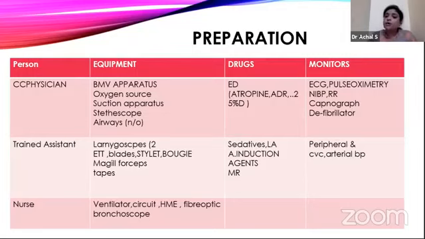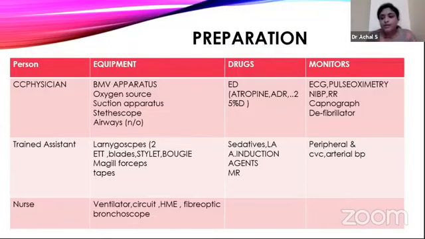Next, the drugs required are all emergency drugs: atropine, adrenaline, magnesium sulfate, calcium gluconate, soda bicarb, 25% dextrose, and Xylocard, or what you call lignocaine IV preparation. Then we require first aid just before intubation if airway reflexes are present. Anesthetic induction drugs like propofol or ketamine, then local anesthetics for local spray, including IV preparation of lignocaine, a jelly preparation of lignocaine, and a spray preparation, and sedatives like diazepam, midazolam can be given, and muscle relaxants like succinylcholine, vecuronium will be required.